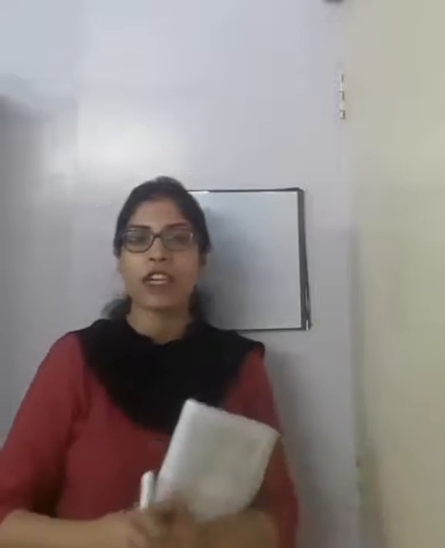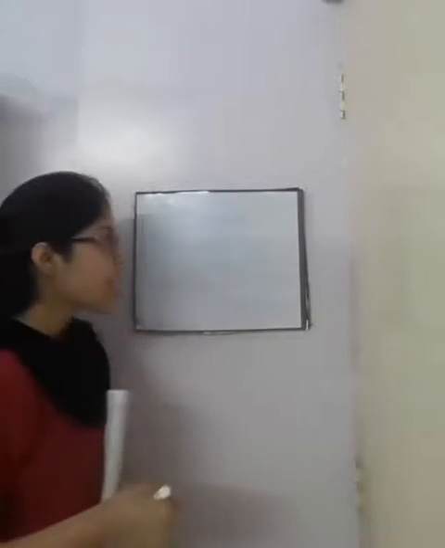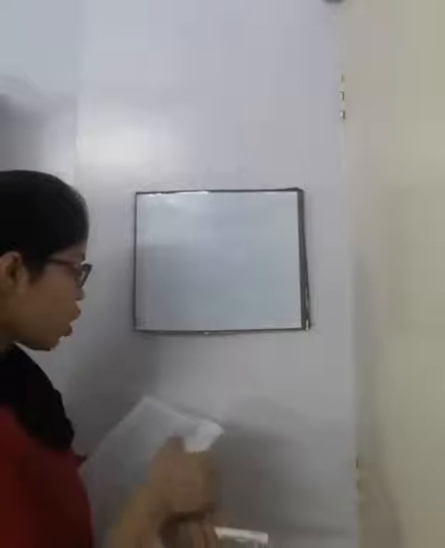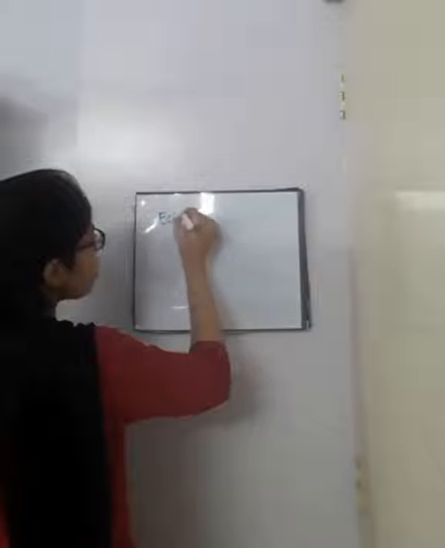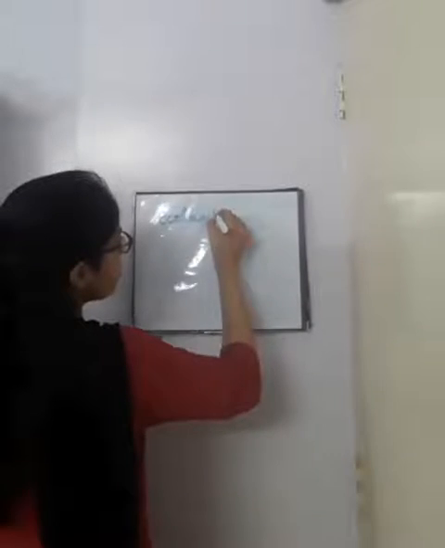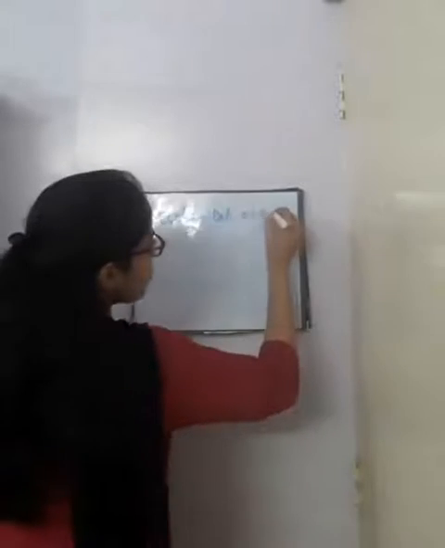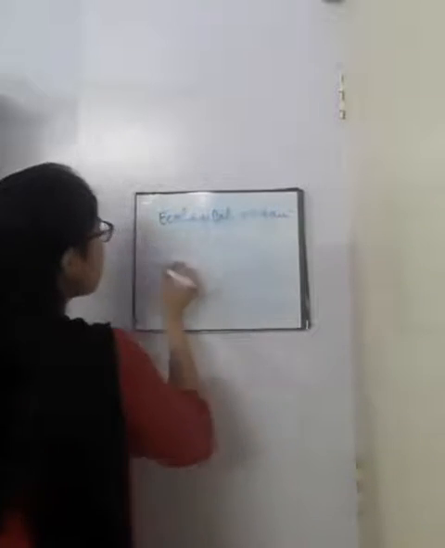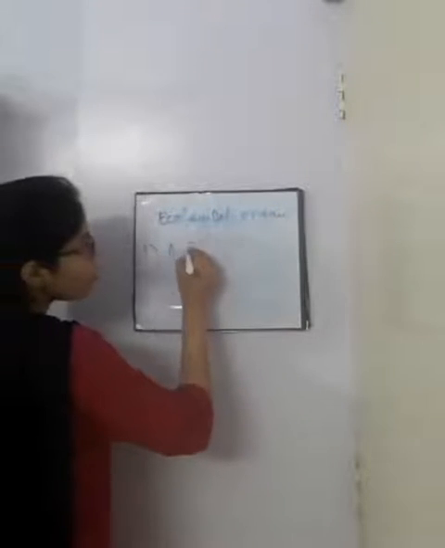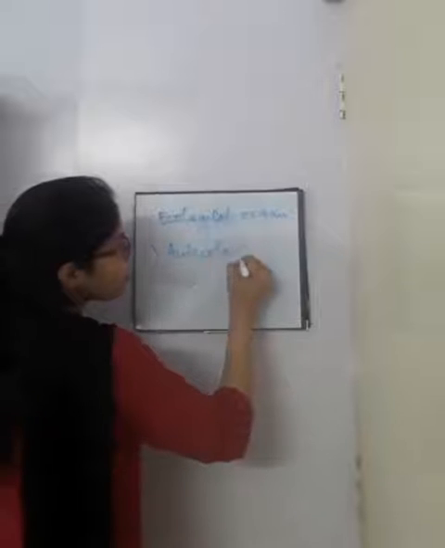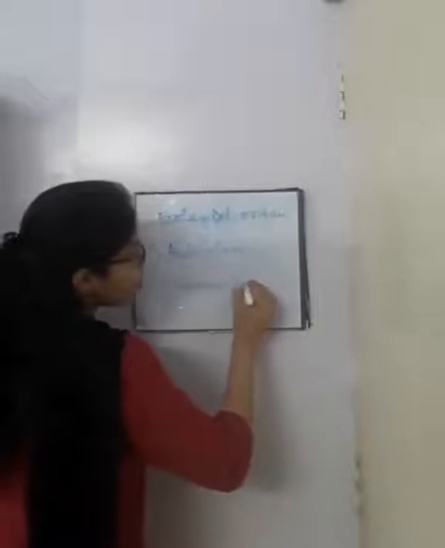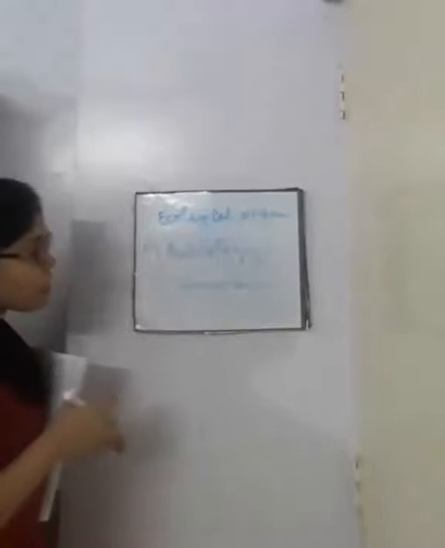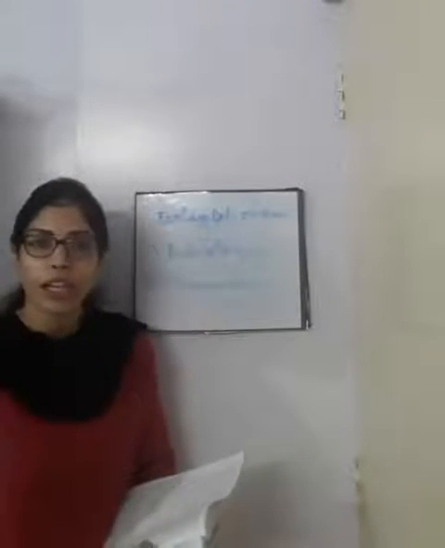There can be various categories under ecology, but based on the ecological organization, it can be of two types. First one is autecology, next one is synecology. So this categorization is based on the ecological organization.